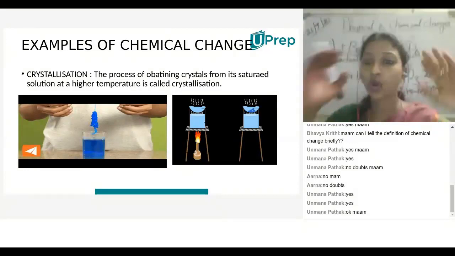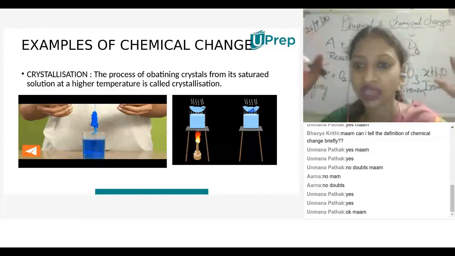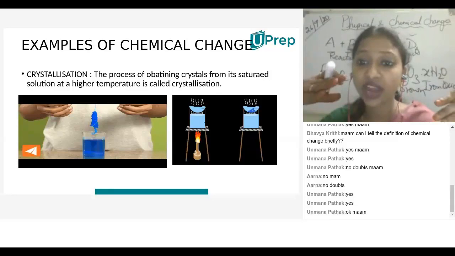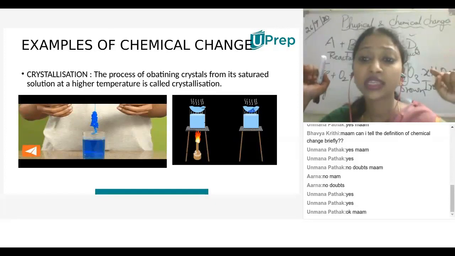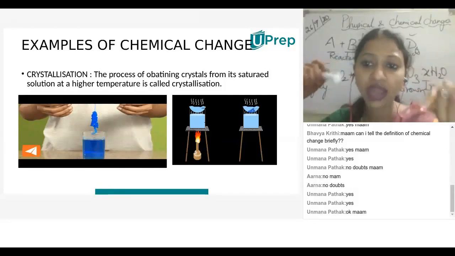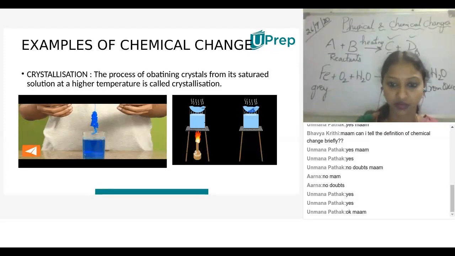When it is regenerating, the process is a physical change. When it is a chemical change, in the next coming session, I'll say about the acid. When it is acidified, it's a chemical change. Am I right? If it is not acidified, then definitely it's a physical change. I think you got the point. When it is acidified, it's a chemical change. When it is not acidified, it's not a chemical change. Keep that in mind and observe the module, so that I can explain when it is chemical or physical.